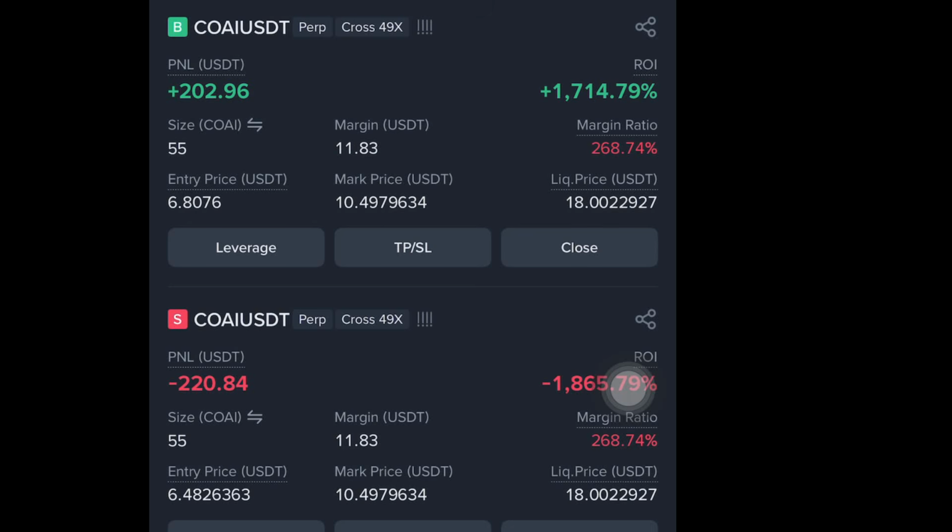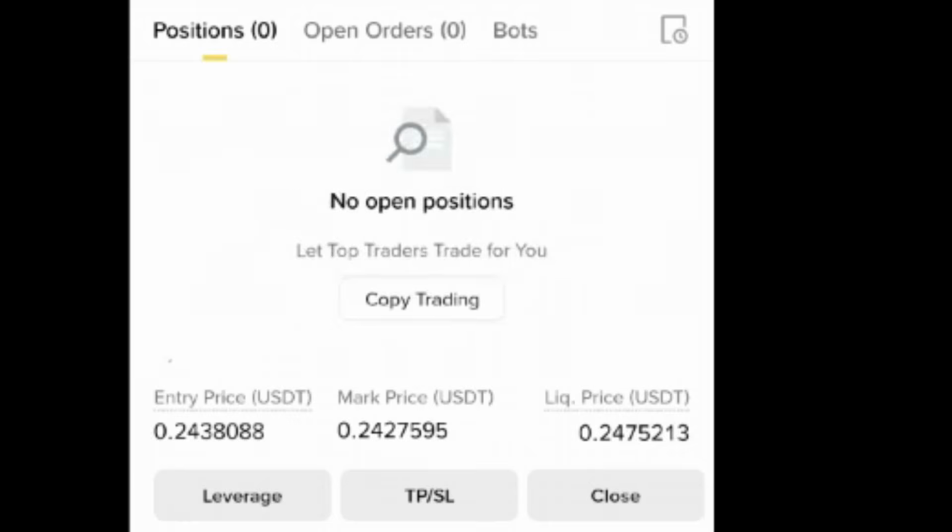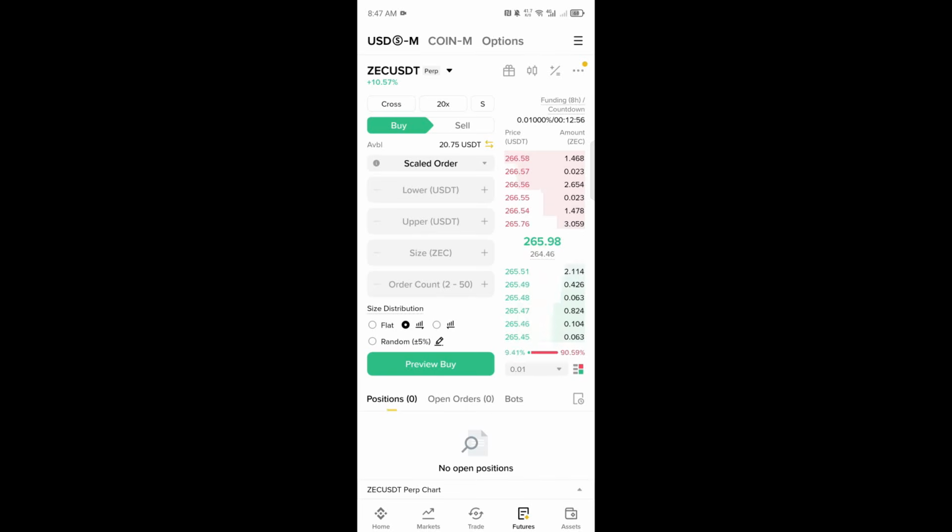Now pay attention, let me show you what the liquidation looks like. What you just experienced here is what we call liquidation, and there are so many reasons why so many traders get liquidated. The very first one could be you using too much leverage. The second one could be you not setting a stop loss.